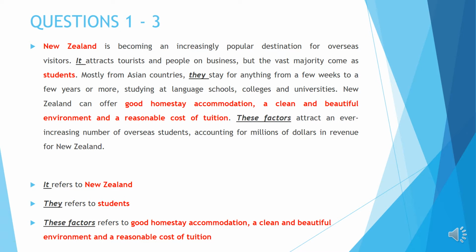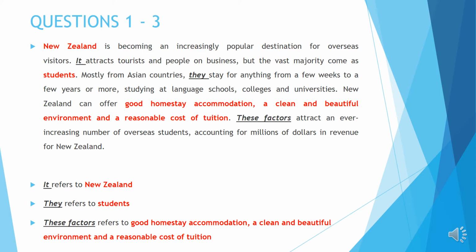The next one is they, line number 3. So mostly from Asian countries, they. Okay, so who are they? It attracts tourists and people on business, but the vast majority come as students. Okay, so we know that people who come to New Zealand are people on business, and it can also be students. So they here refers to which one? Is it tourists and people on business or students? Okay, so you need to read further in the sentence.